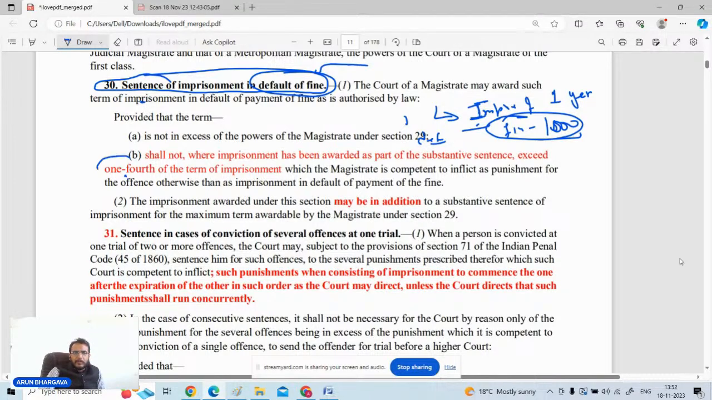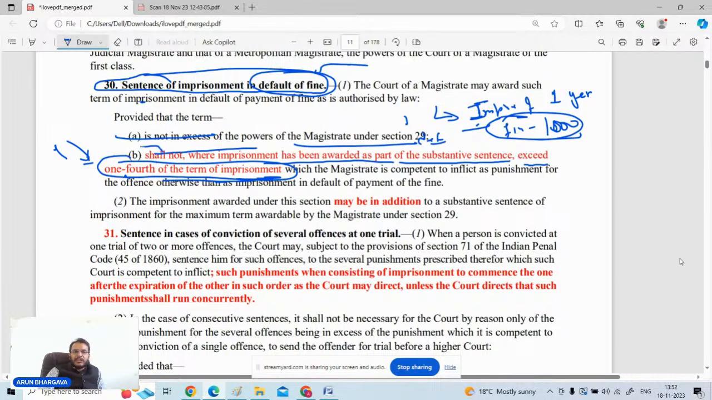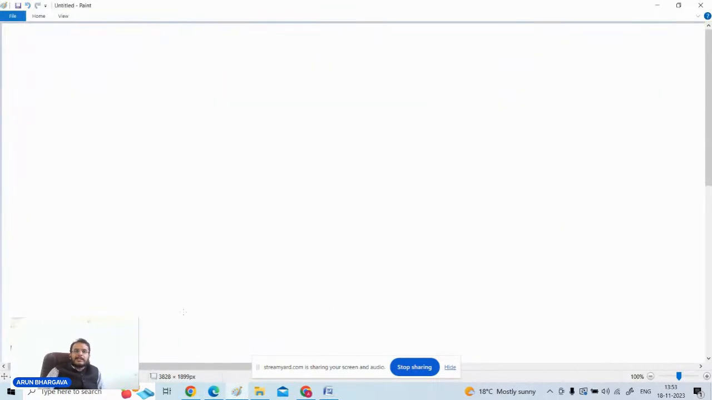So it is written in clause number B of this provision, that where the imprisonment has been awarded as a part of substantive sentence, the maximum can be 1/4 of the imprisonment. It cannot exceed 1/4. It is written, provided that the term is not in excess of the powers of the magistrate, and it shall not exceed 1/4 of the term of imprisonment. So the point is like this. Like there is an offense for which the maximum punishment is 1 year, and the fine is also imposed over the party.